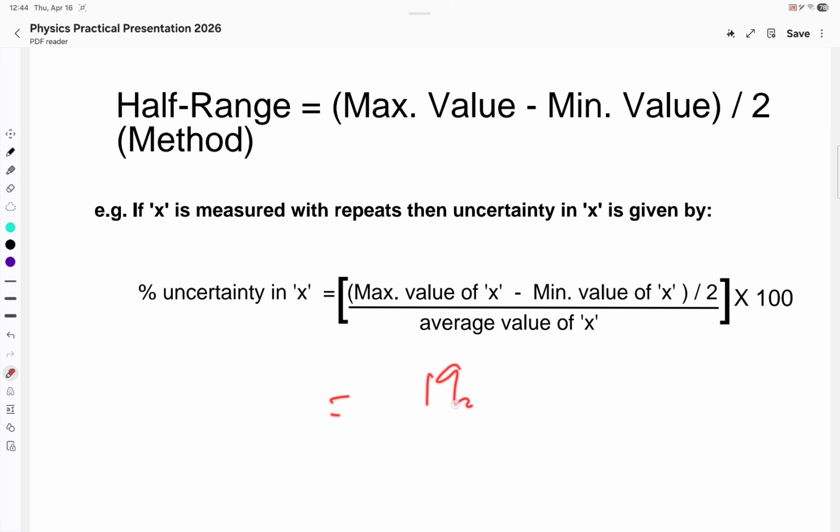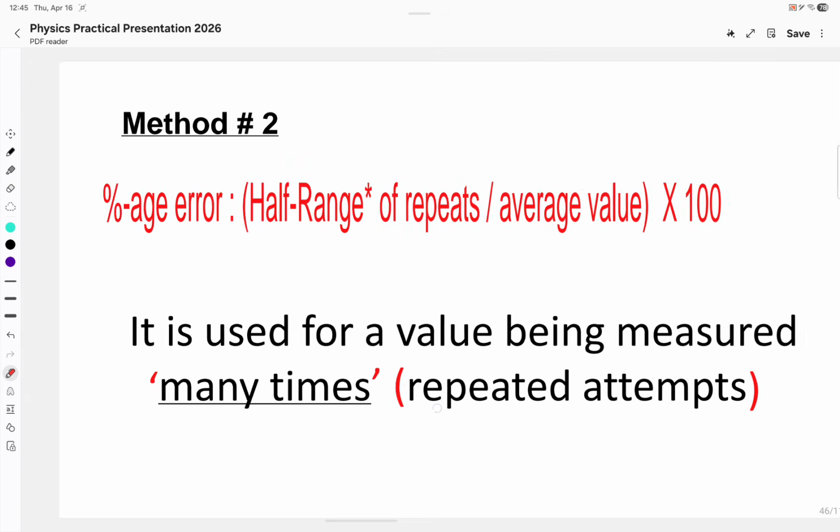If I am getting 19.67%, I will take it as 20%. So I will use this notation and I will declare 20%. If I am getting 0.982%, I am suggesting 1%. Percentage should be rounded to a whole number. Always remember that.